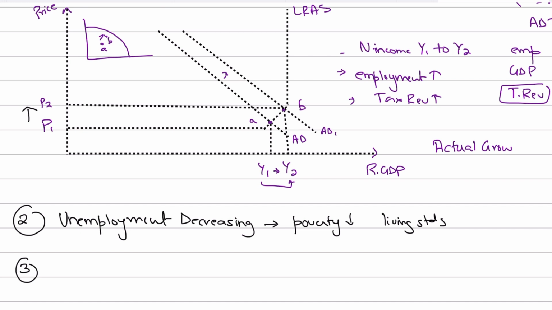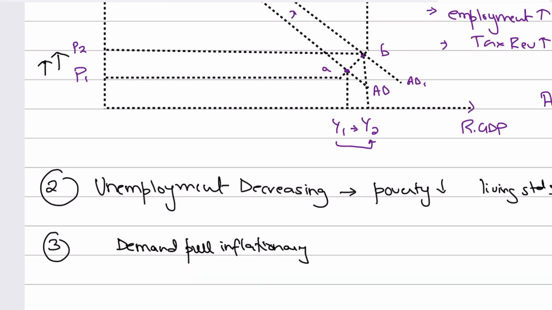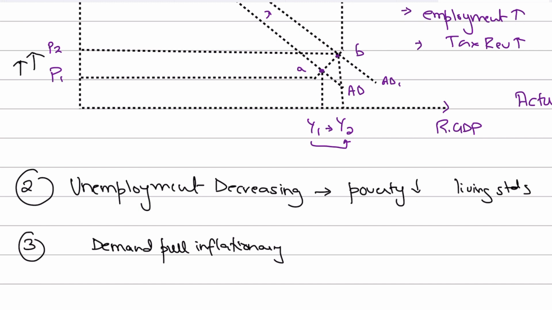So a better way would be, as you can see from the diagram as well, that if aggregate demand is rising and prices are moving upwards, there's an upward pressure on the prices. So you could say that it results in inflationary pressure. There's demand-pull inflationary pressure, right? And right now at this moment we're not commenting whether this demand-pull inflationary pressure is healthy or bad for the economy, because that's not the point we're trying to make here. We're just saying that this is the consequence. This demand-pull inflationary pressure will be on the economy.